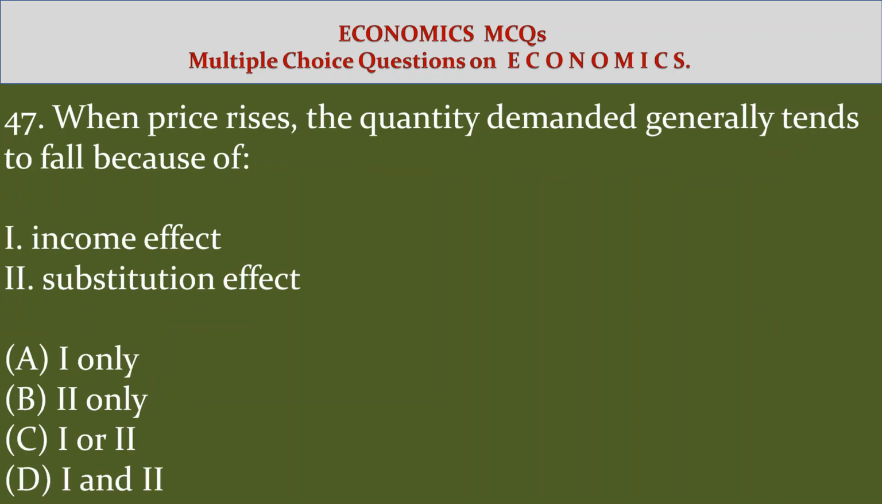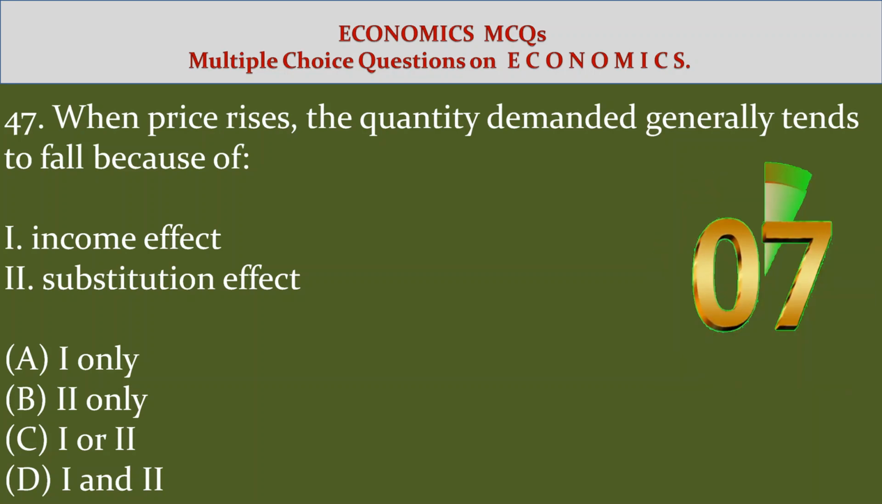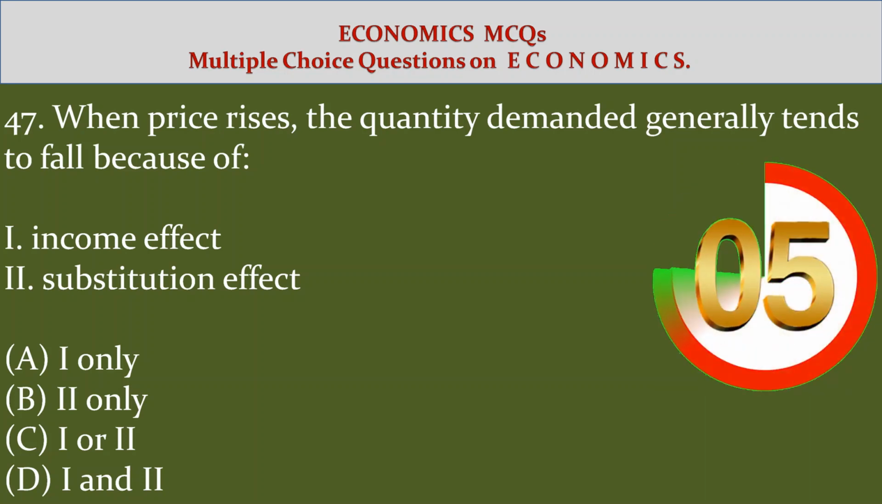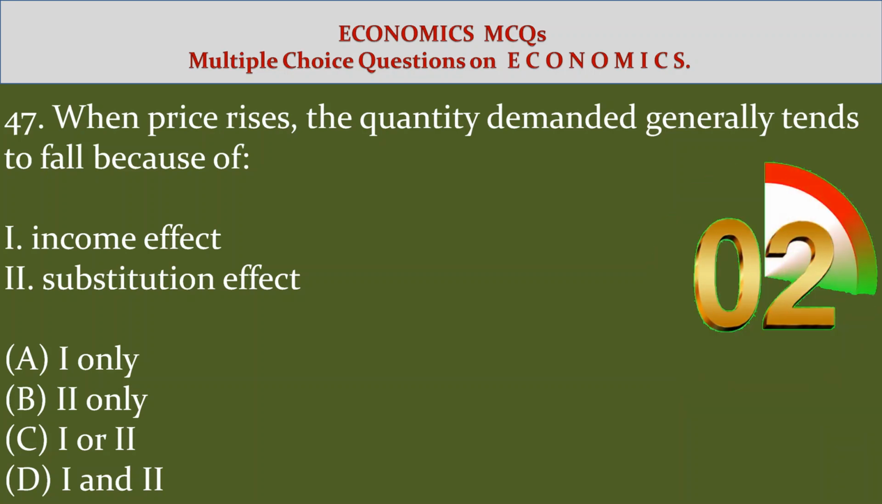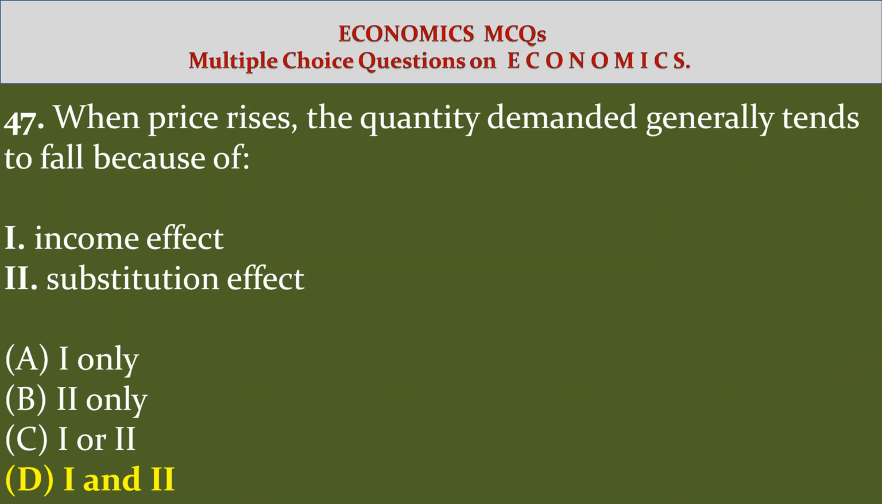47. When price rises, the quantity demanded generally tends to fall because of 1. Income effect, 2. Substitution effect. Options A. 1 only. Option B. 2 only. Option C. 1 or 2. Option D. 1 and 2. Answer option D 1 and 2, that is income effect and substitution effect both.